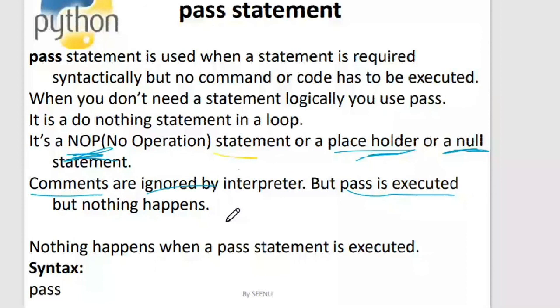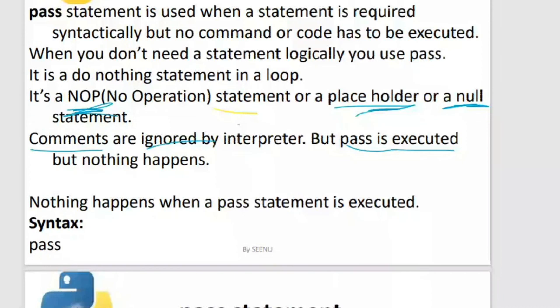But the difference between comments and pass is that comments are ignored, so they are not executed at all by the interpreter, but the pass statement is executed. I hope everybody understood the difference between comment and pass. Yes, ma'am.